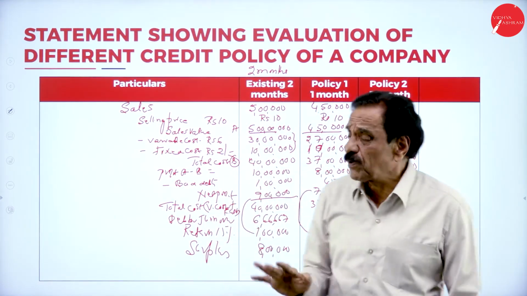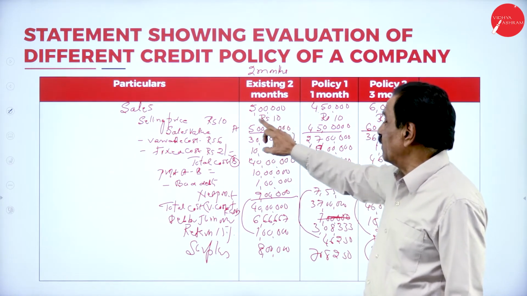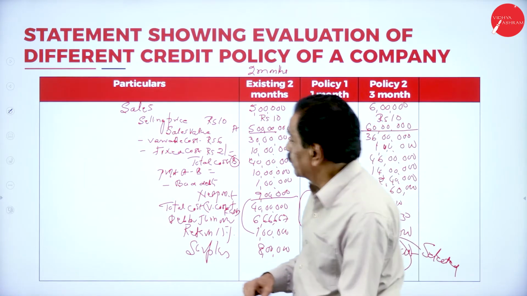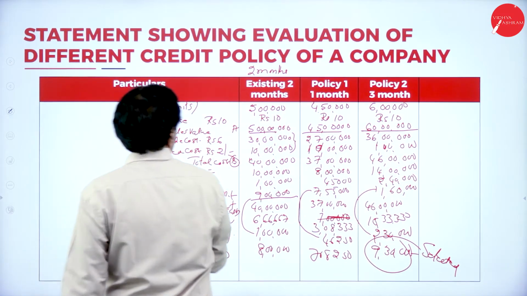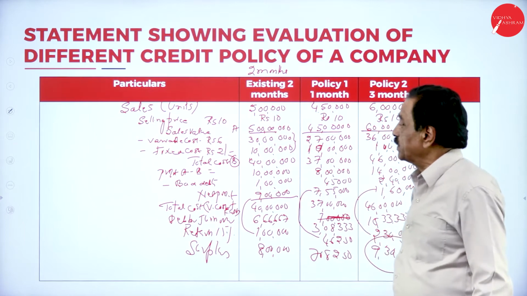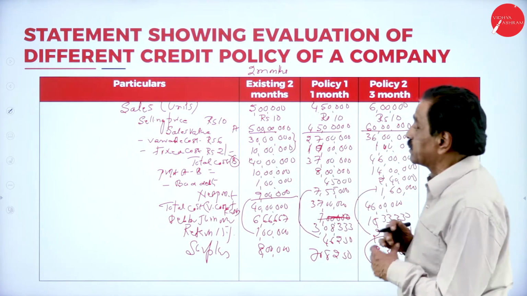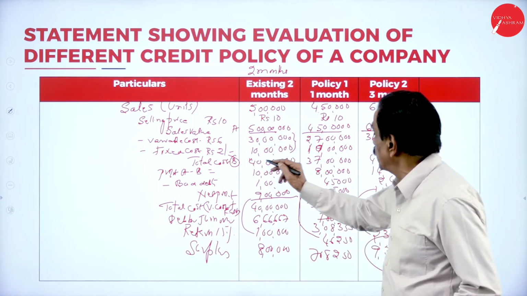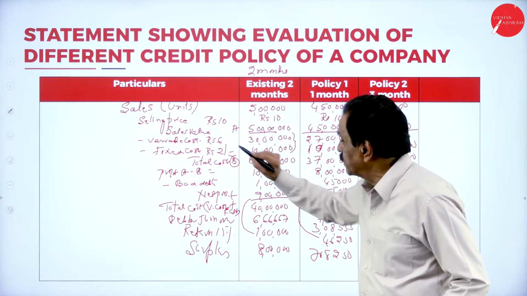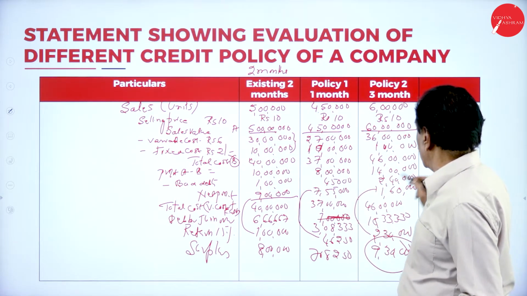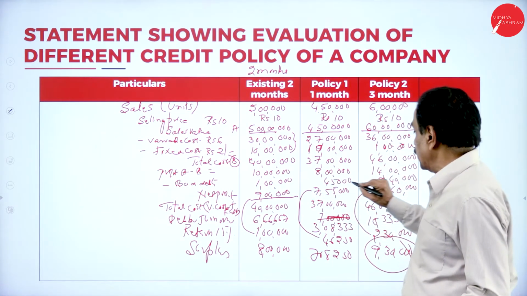Listen. So all the problem will be same. First we'll go with the sale. Selling price is 10, 5 lakh units. This is sales in units is given. 5 lakh units. Selling price is 10 is 50 lakh, 45 lakh, 60 lakh minus variable cost 6 rupees per unit is given. So fixed cost remain constant. So 5 lakh units into 2 is 10 lakh, 10 lakh, 10 lakh. So 30 plus 10, 40. So bad debt is 1 lakh here now.